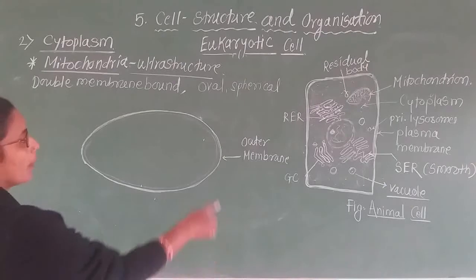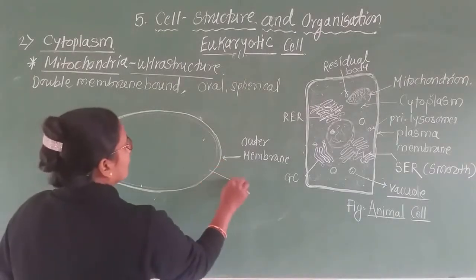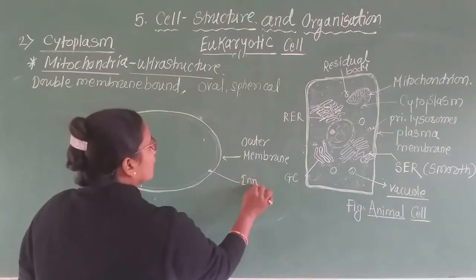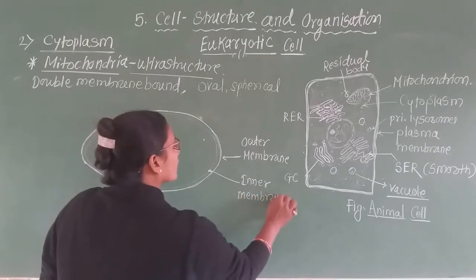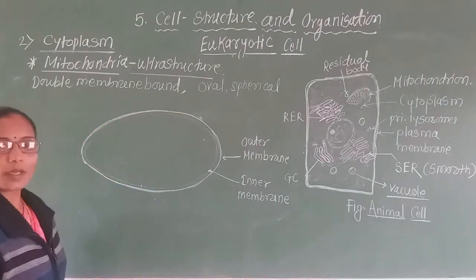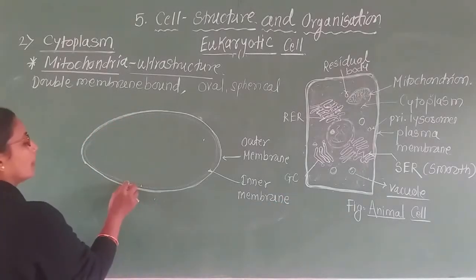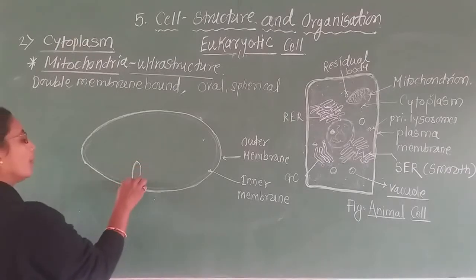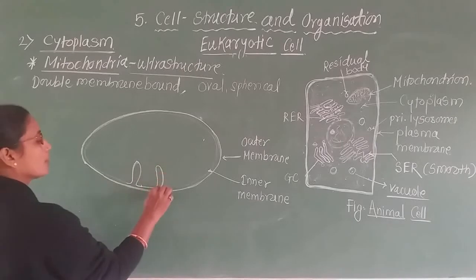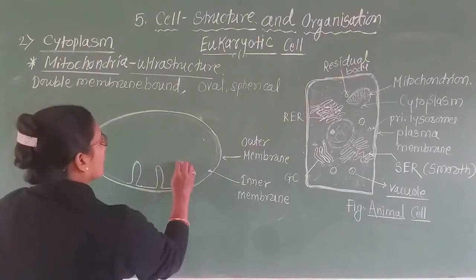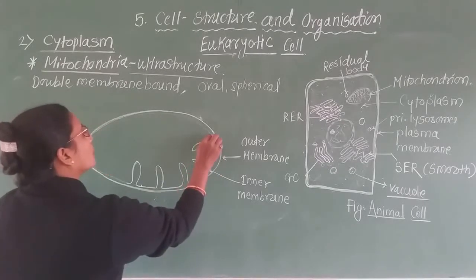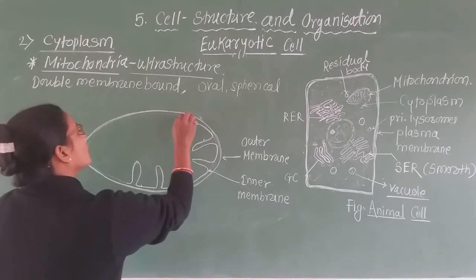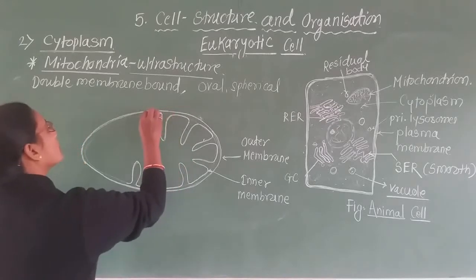But the inner mitochondrial membrane is not continuous. This inner membrane gets thrown into a number of finger-like structures in inward position, like this.